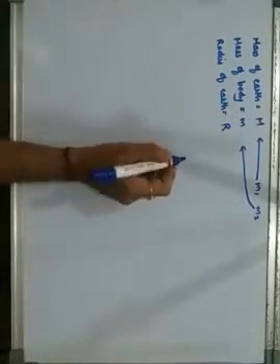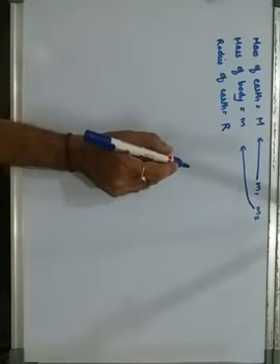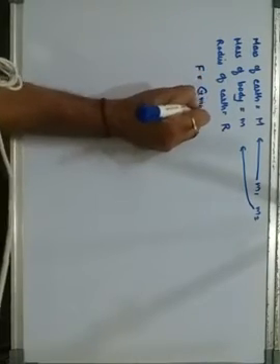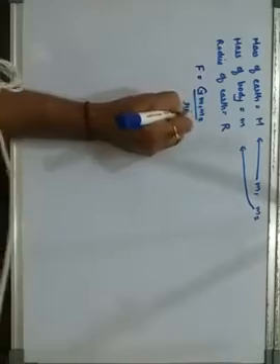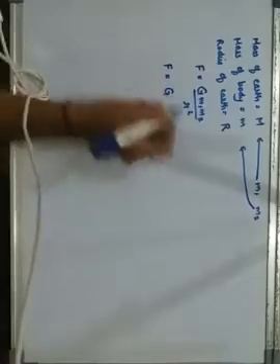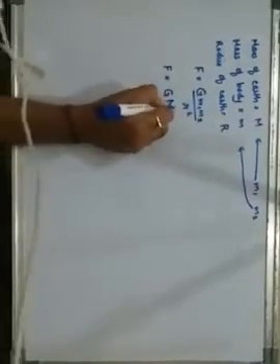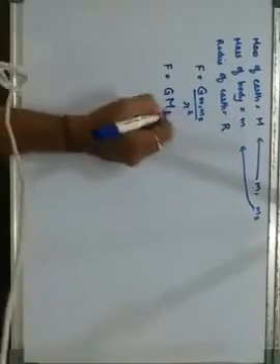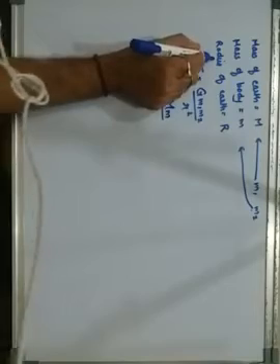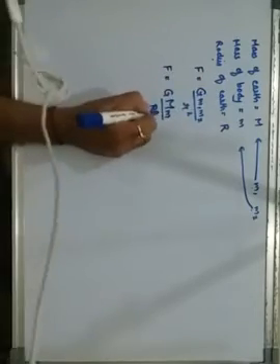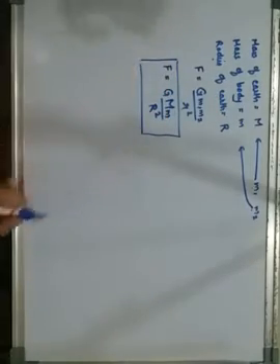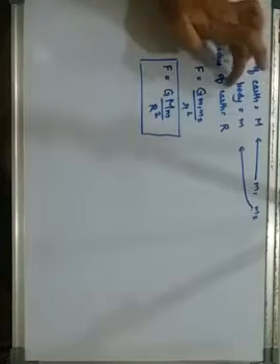According to Newton's law of gravitation, F is equal to G M1 M2 upon small r square. So how will the formula change? F is equal to G, which remains the same, but M1 becomes the mass of the earth, capital M, and M2 becomes the mass of the body, small m, upon R square. Here the distance is the radius of the earth, therefore we take it as capital R square. So this becomes an expression for the force when two objects, the earth and a body, are attracted towards each other.